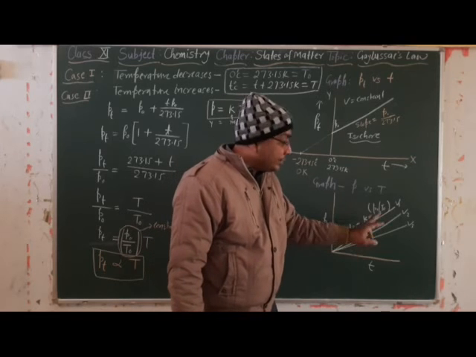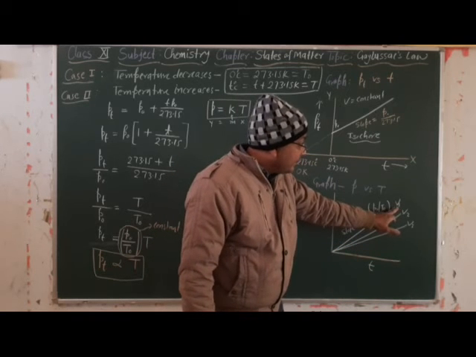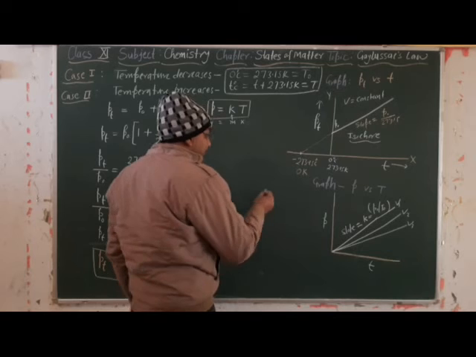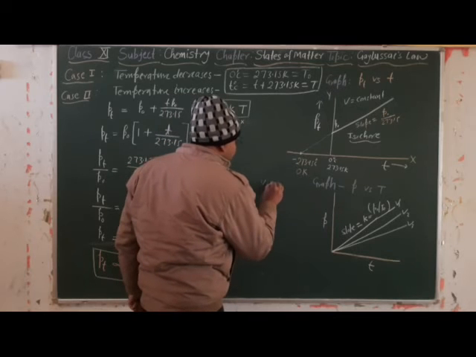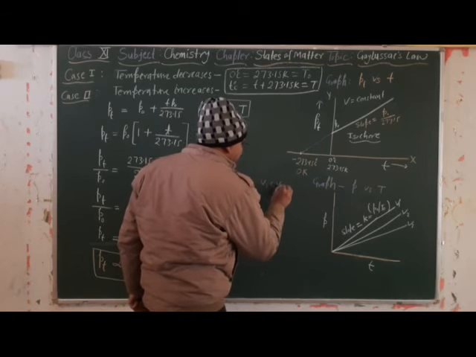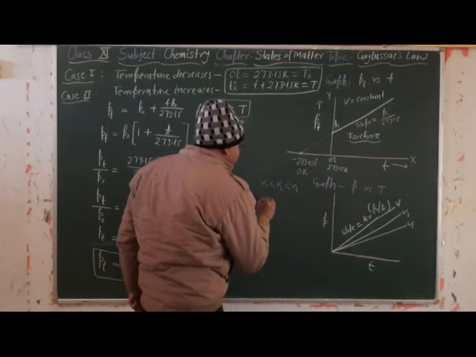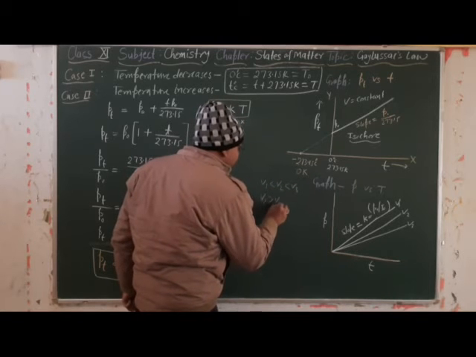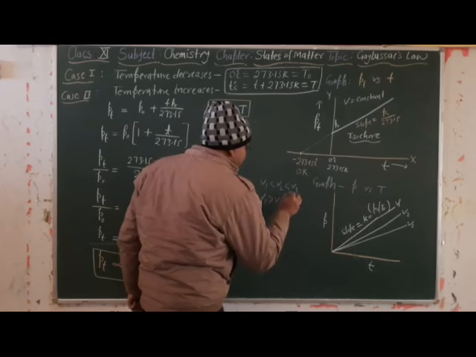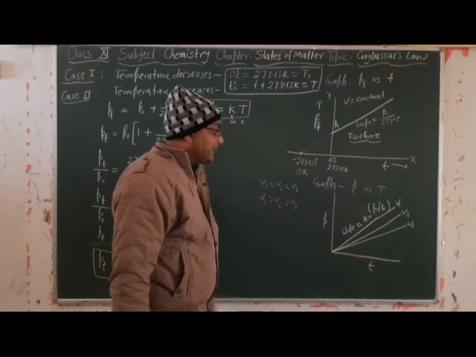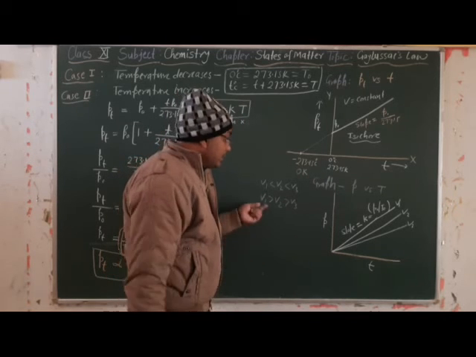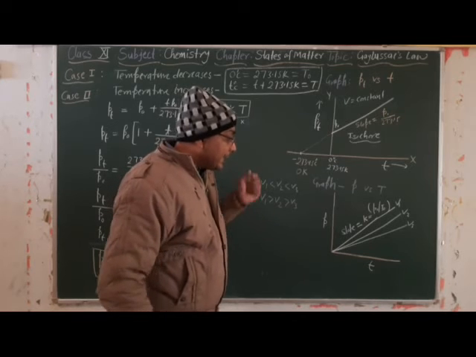So now you tell me, what is the relation between V1, V2, V3? V1 is less than V2 is less than V3, or V1 is greater than V2 is greater than V3. Which of these two is correct?